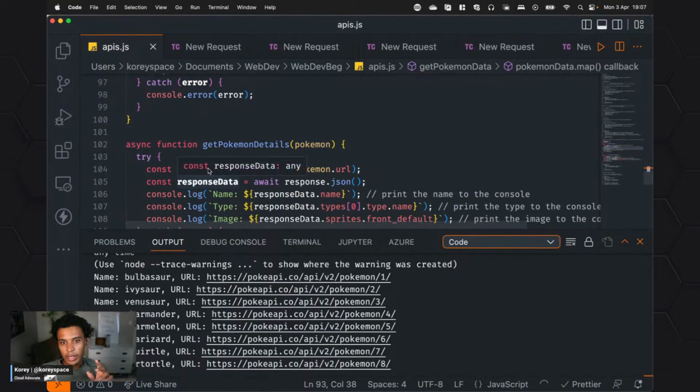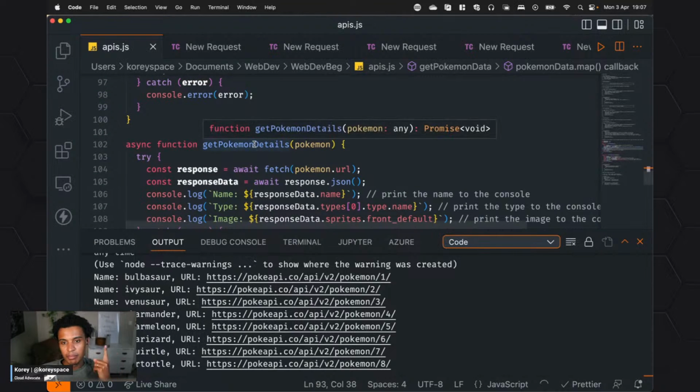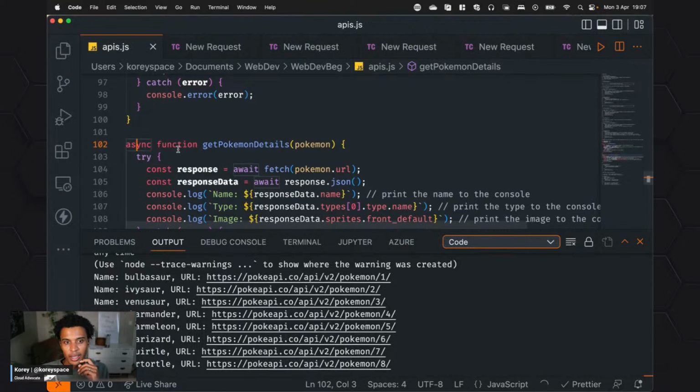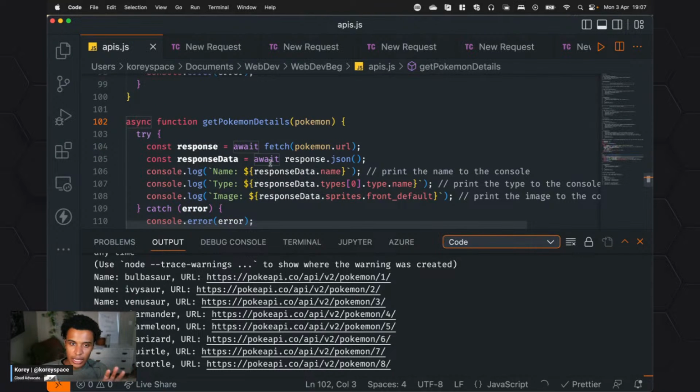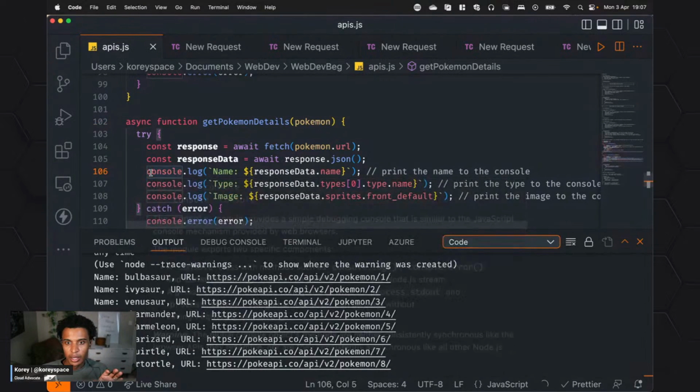Now I have a whole array with Pokemon names and URLs. So I'm gonna go in there and get the Pokemon details. The details being the name, we already know, the type, and the photo of the Pokemon. So another async function here. Same, doing the same things, but now I'm gonna actually print these three out. So the response.data.name. So we're iterating over that list, other array, sorry.